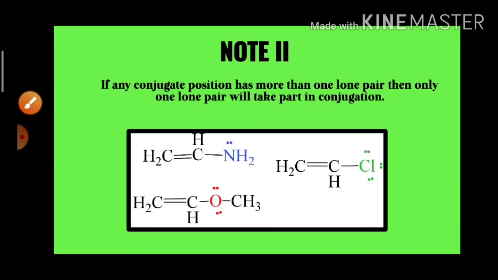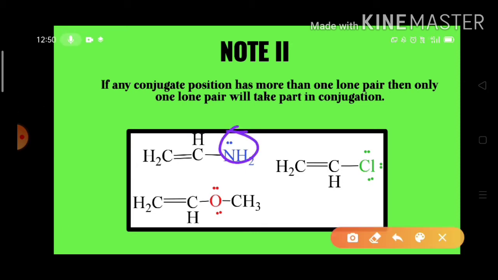And we go for the second note: if any conjugate position has more than one lone pair, then only one lone pair will take part in the conjugation. Here we have only one electron pair, so automatically this electron pair lies in conjugation with this multiple bond.